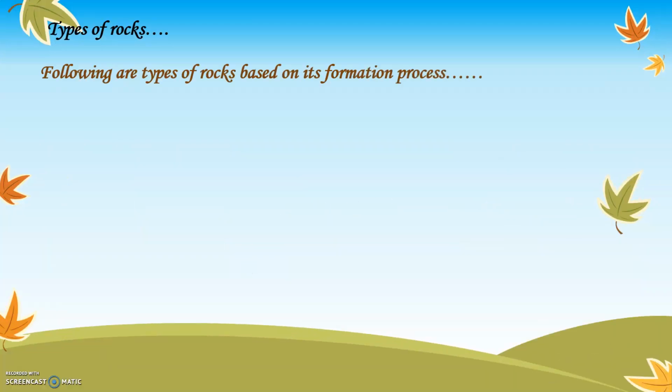Now there are important types of rocks. As we learned, types of rocks are dependent on the formation process. Each rock is different from one another. In your surrounding, you will find n number of rocks. All the rocks are different in terms of shape, color and the texture. This happens because of the formation process. Different types of rocks take different types of process to form.